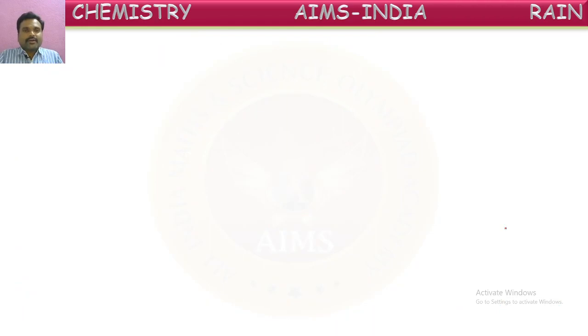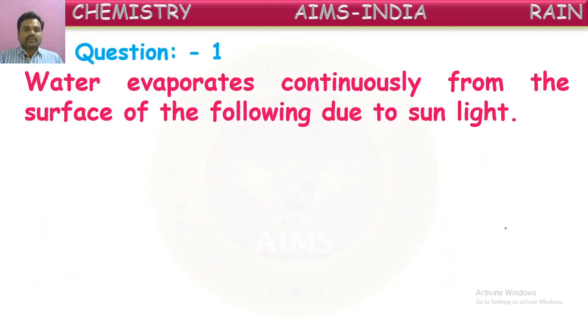So we are going to have some assessment on clouds and rain: how clouds are being formed, how these clouds are converting into droplets, how these clouds are causing the rain. About these concepts, we are going to have a small session here. Okay, children, are you ready? Let us see the first one.